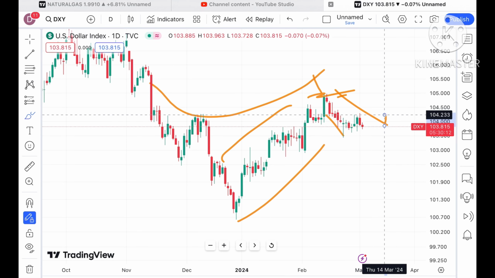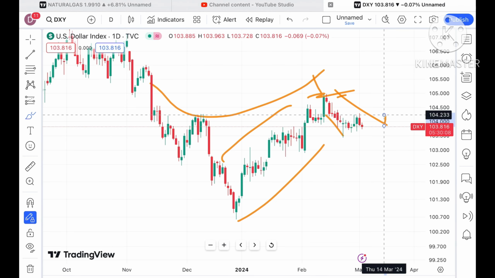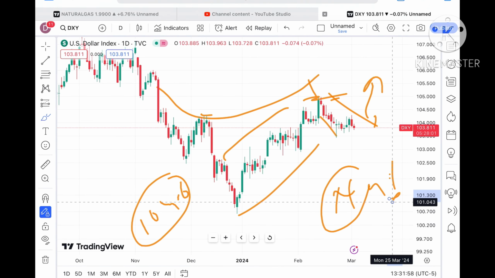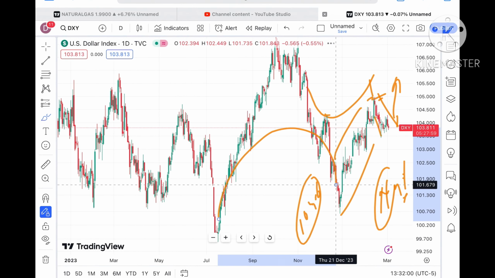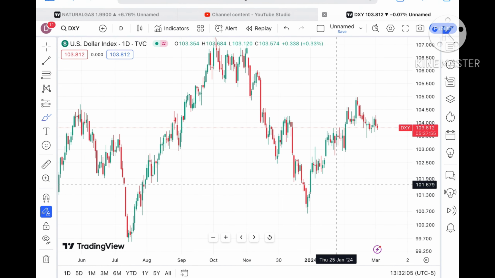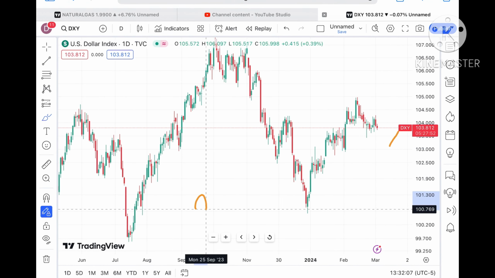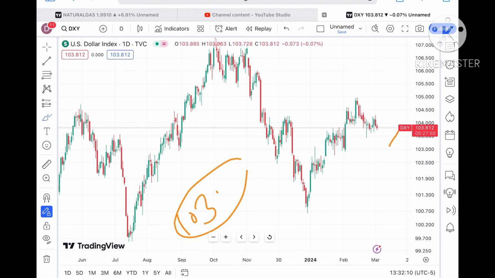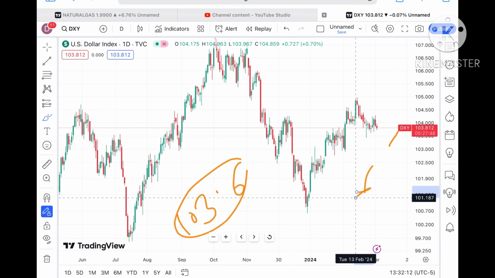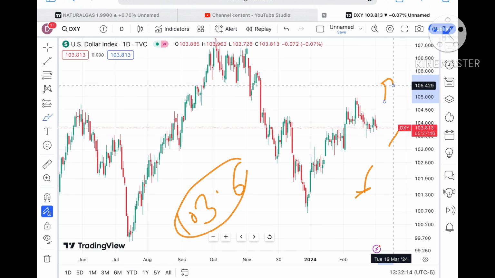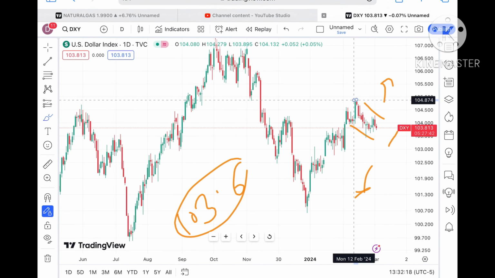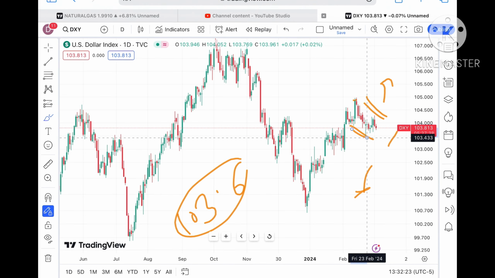So you have to look at two prices. One, this particular support. If the price started moving above a level of 104.6, chances of going further upside we can see for the dollar index, and then we can see the natural gas price can move further low because they are inversely related. Second thing is that this bigger opposite pattern is supporting this particular trend, so chances can be high that as soon as the price started going below a level of 103.6, a further fall we can see for the dollar index, and then the natural gas price can rise. These are the two probabilities we can see.